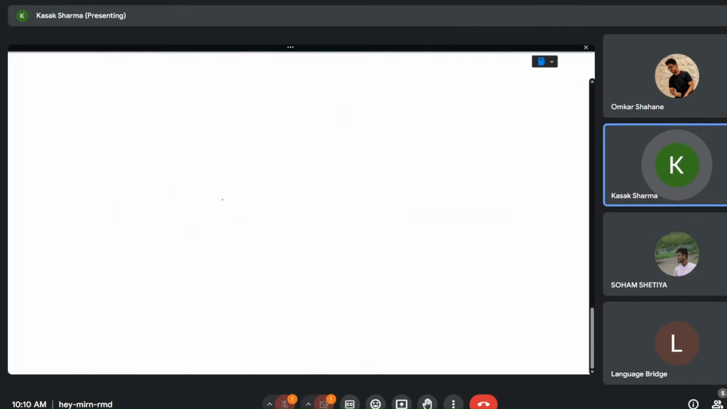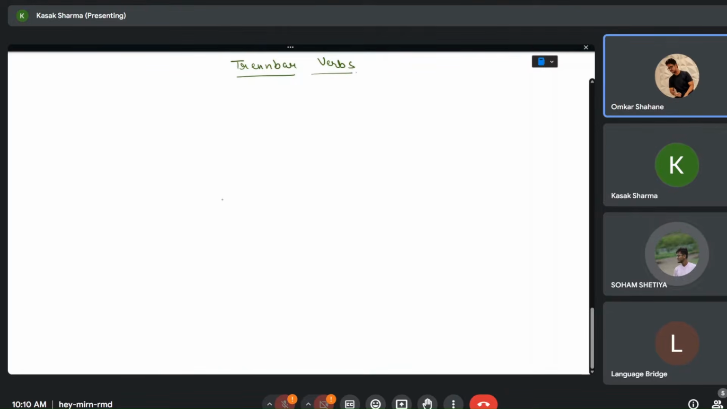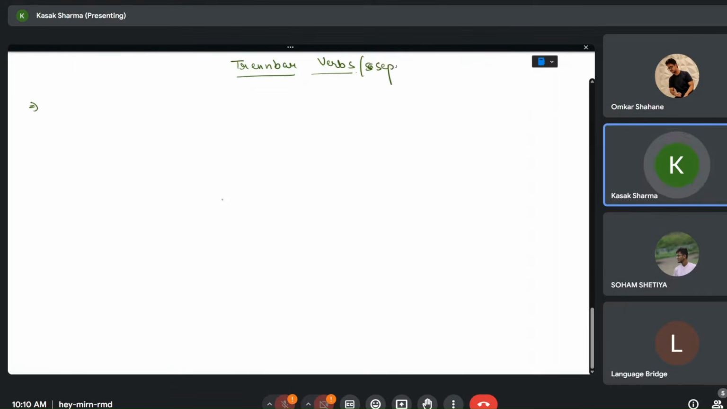We have another type of verb which is called TRENNBAR verb. Any idea what these are? No? Okay, so basically, these are called separable verbs. Now got it? Separable verbs, as in German, we have so many verbs that are combined with a prefix.